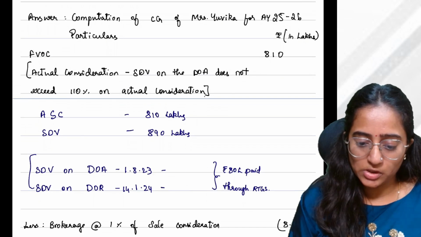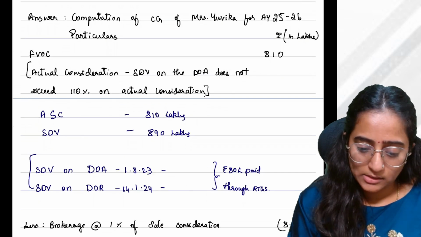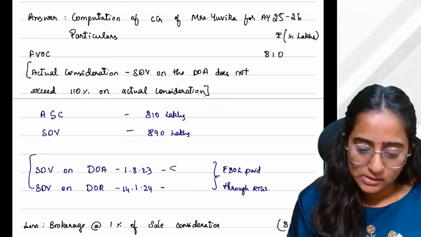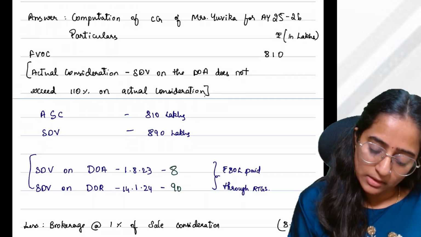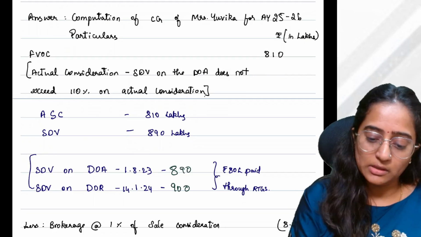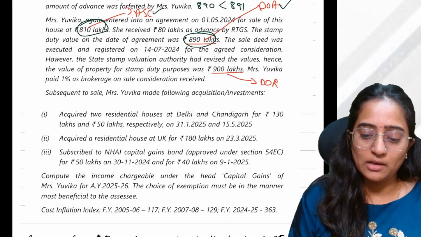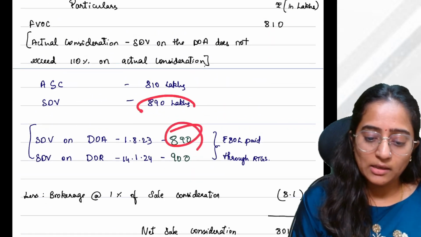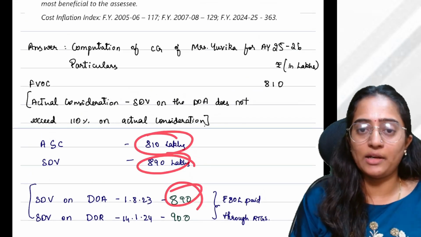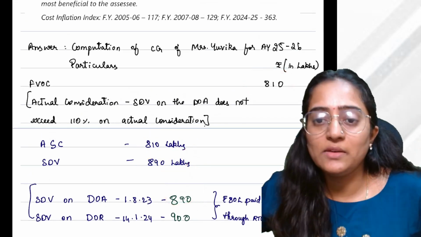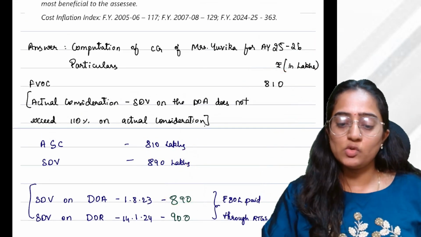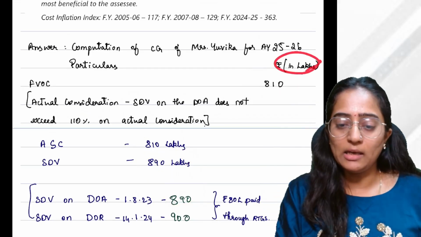Date of registration would be, just a minute, this is 800 and this is 900 and this is 890. We would consider on the date of registration 890 lakh. Okay, 890 lakh or 810, it is greater than 110% of the consideration. So SDV is up to 110% of the consideration. So we would take 810 lakhs.